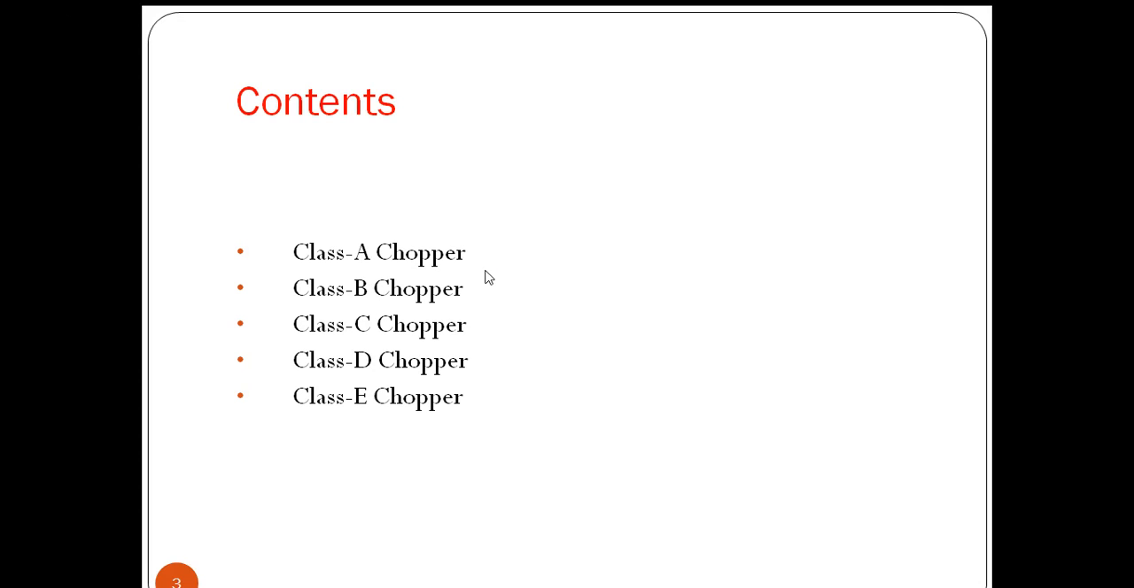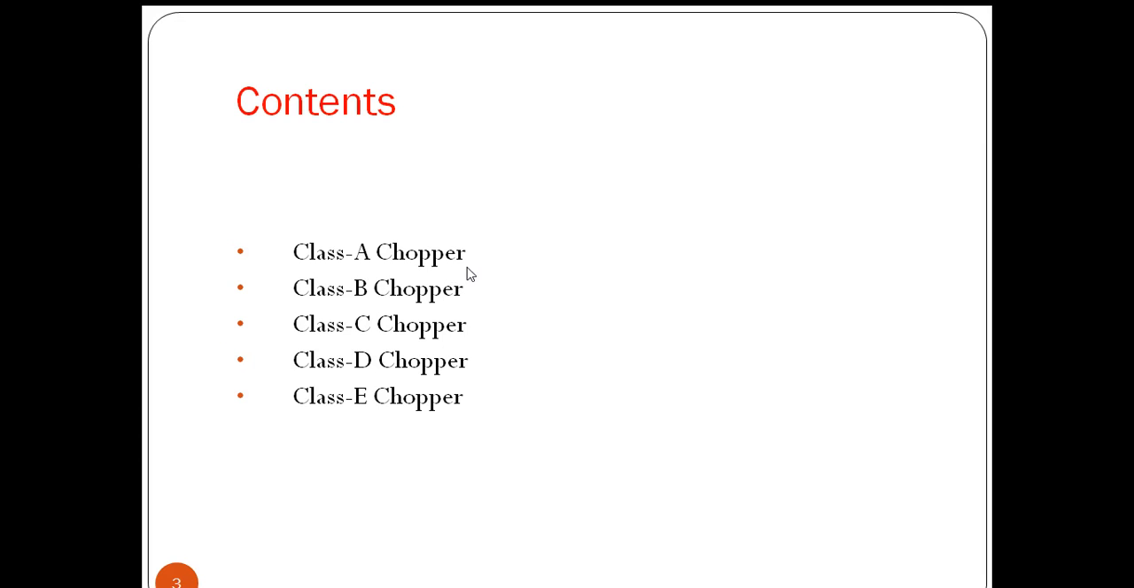Today we are going to discuss the types of choppers based on the output voltage and output current we are getting from the chopper. Depending on the voltage across the load and the current through the load, the choppers are mainly classified into five types: class A chopper, class B chopper, class C chopper, class D chopper, and class E chopper. So these are the main choppers.